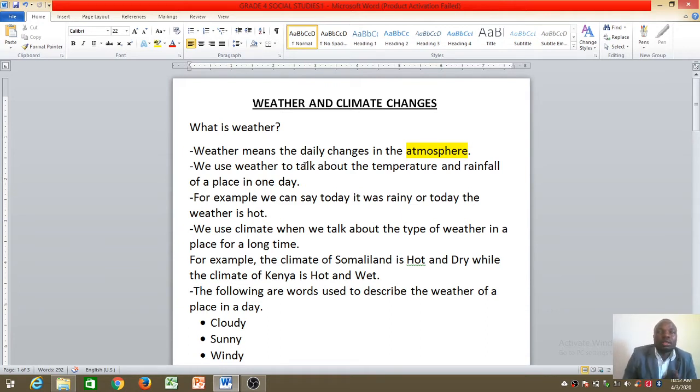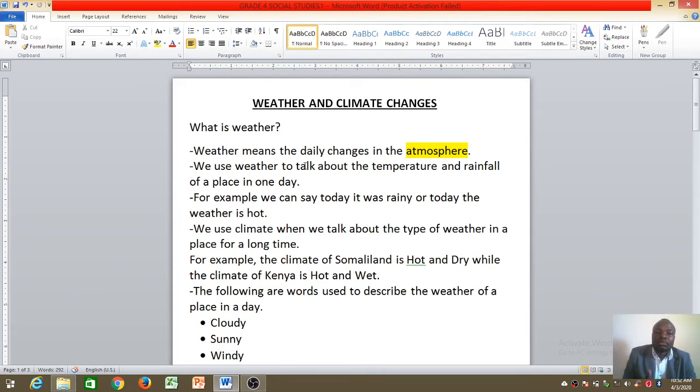So the changes in the atmosphere that you looked at in the previous classes. For example, when we talk about the atmosphere being rainy or sunny, it's because we look at the space above us, which is actually atmosphere. Atmosphere is when you look up, what you see, the space around you is the atmosphere. So the daily changes in the atmosphere is weather.